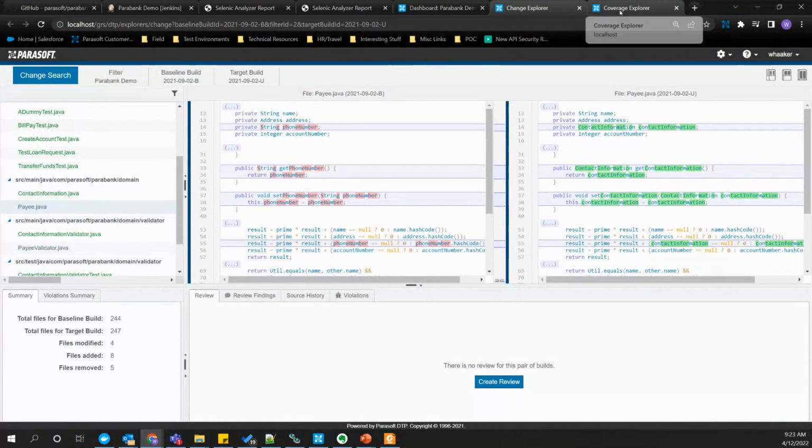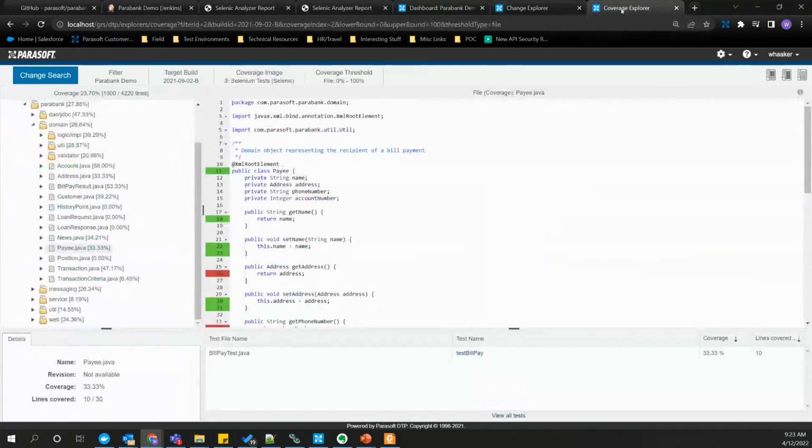If I jump into one of the other explorers here in DTP, our coverage explorer, we can see I'm looking at code coverage when we ran our tests against the main branch. And if I look at pay.java, I know this is the class that changed from the main branch to the feature branch. I get code coverage from the testing practices against this class.